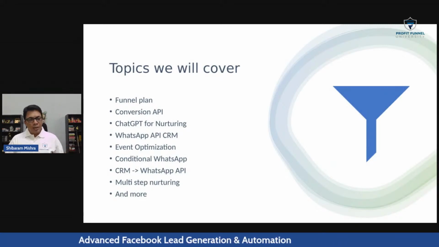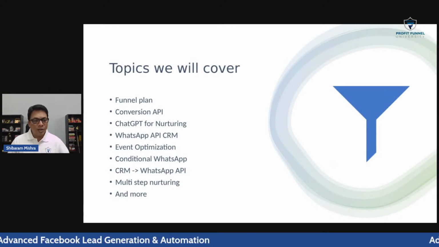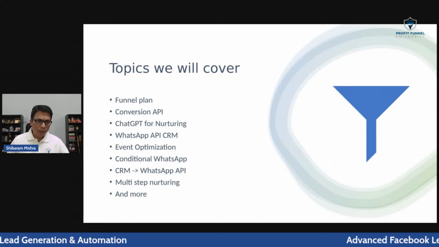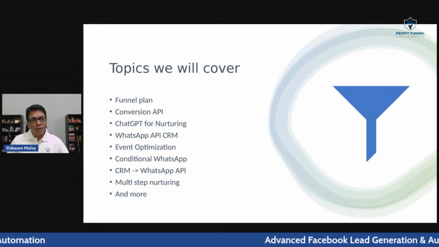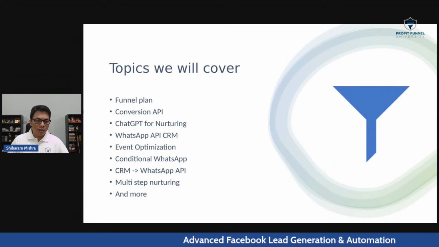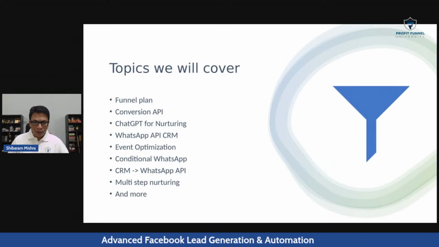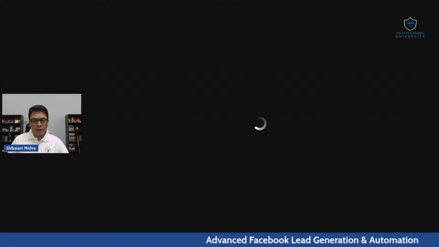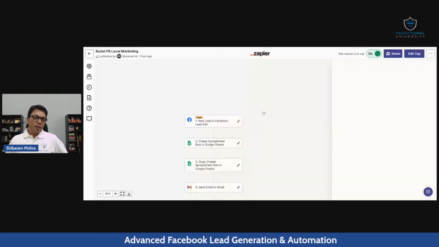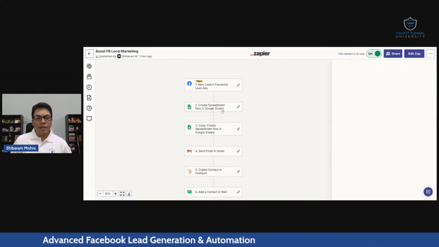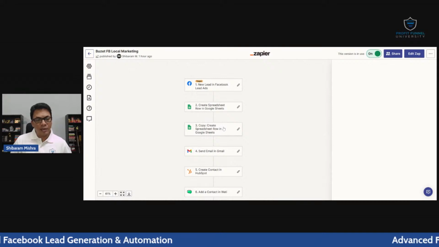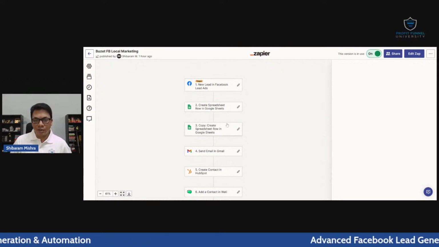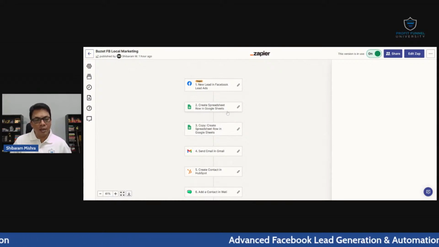And the last step in today's session is about multi-step nurturing. Multi-step nurturing is about what are the possible automations you can do. Let me try to show you one of my automations where, let's say, the lead comes to me. I'm creating a spreadsheet for my sales team. I'm creating a spreadsheet in two sheets actually. I'm creating a summary sheet. I'm creating a lead sheet.